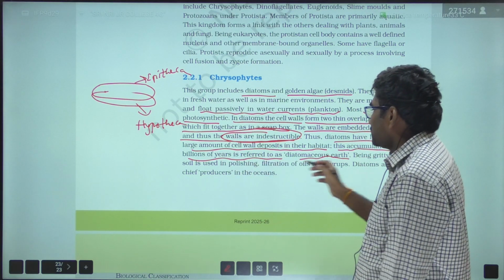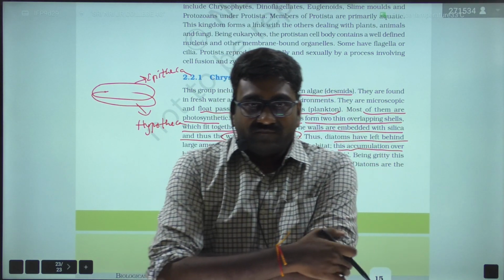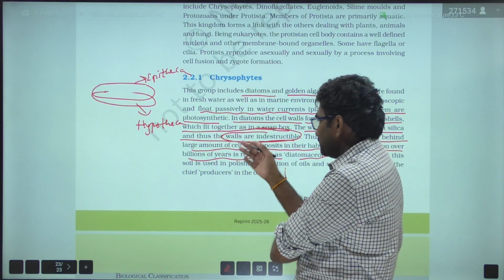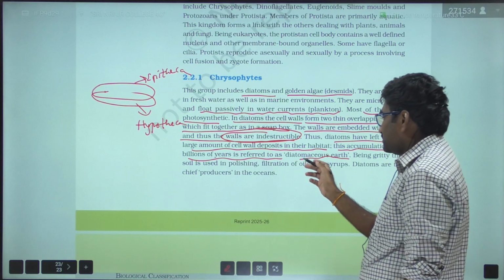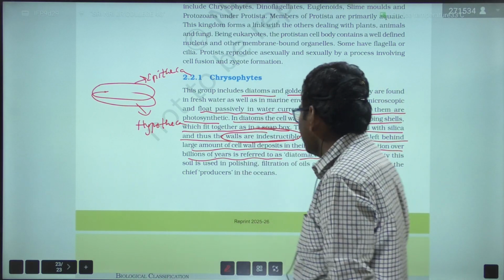So this accumulation over billions of years is referred to as diatomaceous earth. And this is not a process that happens in one day, it will take several years, that is over billions of years. So here that is termed as the diatomaceous earth, or it is also known as kieselguhr.